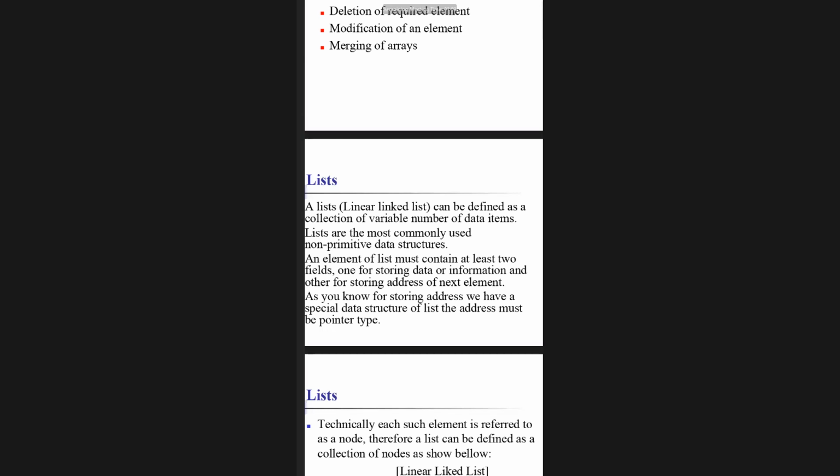An element of the list must contain at least 2 fields, one for storing the data or information and one for storing the address of the next element. So how is this stored in the memory location? Suppose your memory locations start with 201, 202. It will continuously store the elements.